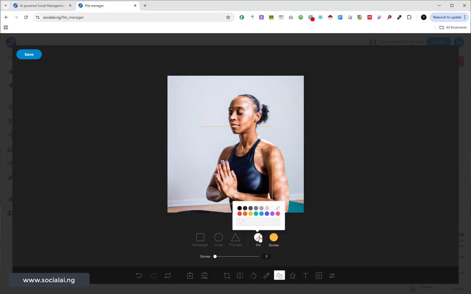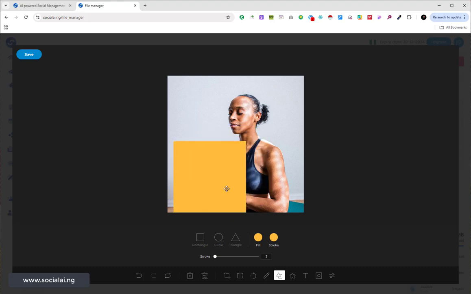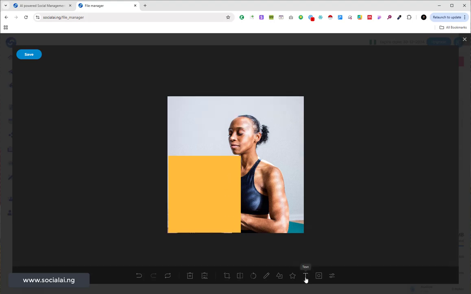So fill. Let me say I want to add a particular shape to it. So you can say I have an editor as well. Everything can be adjusted. And I want to add a text. So let me input my text. If I want the text to be aligned to center, I have this right here.